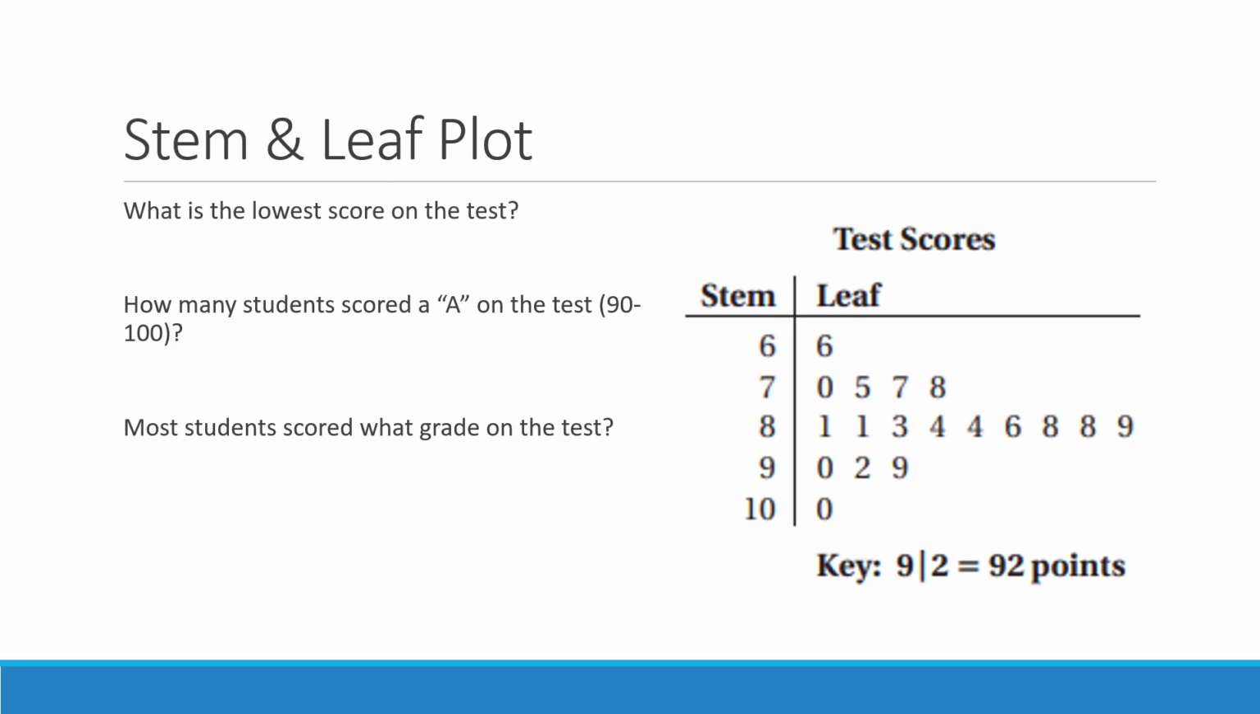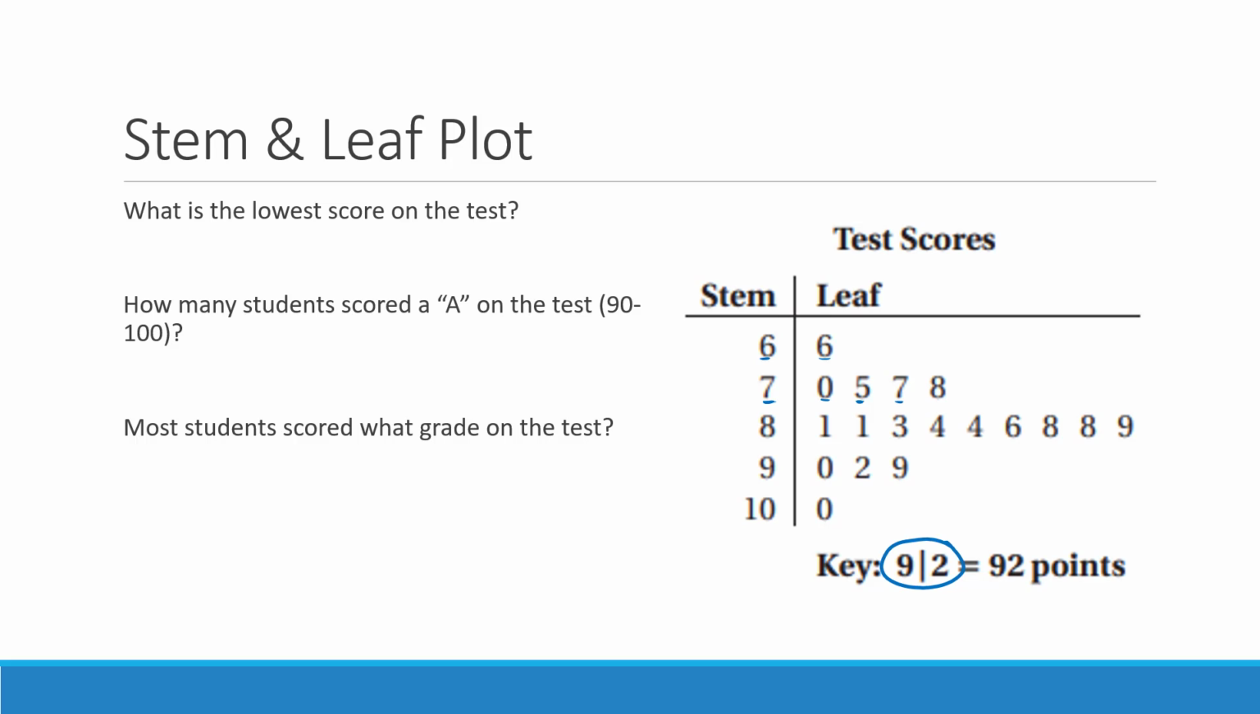Let's look at one more type of graph, which is a stem and leaf plot. With a stem and leaf plot, make sure you pay attention to your key because it's going to tell you exactly how to read it. So in this case, when you see the 9 on the left-hand side and a 2 on the right-hand side, that represents the score of 92. So reading this here is going to be the score of 66. This is a score of 70. This is a score of 75. This is a score of 77, and so on and so forth.